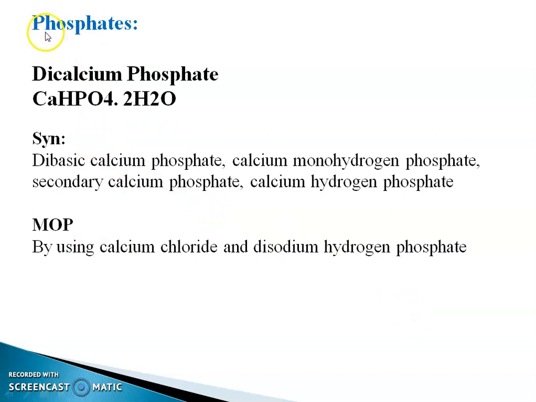Next example from the phosphate group is dicalcium phosphate, CaHPO4·2H2O. Synonyms are dibasic calcium phosphate, calcium monohydrogen phosphate, secondary calcium phosphate, calcium hydrogen phosphate. Method of preparation: it is simply prepared by using calcium chloride and disodium hydrogen phosphate.